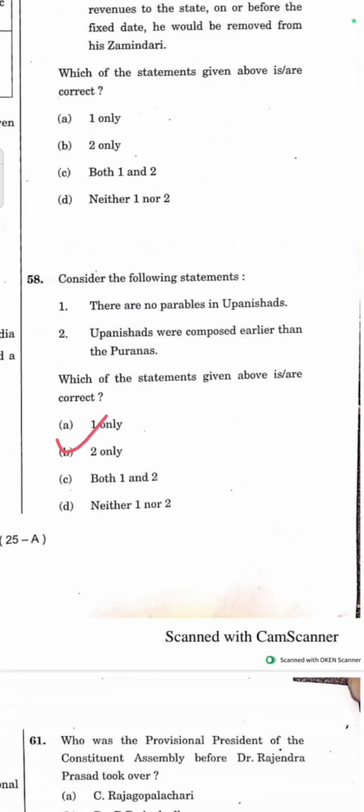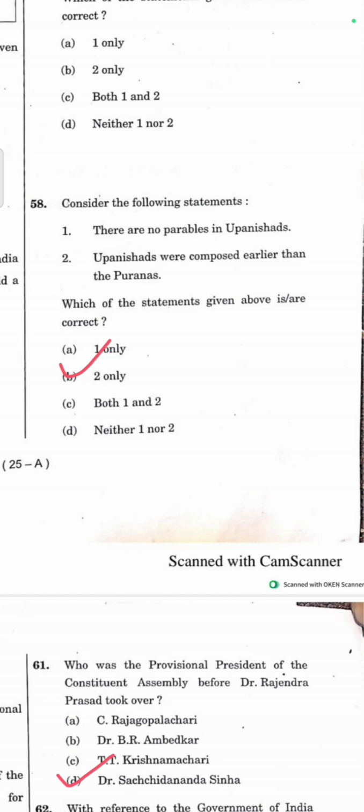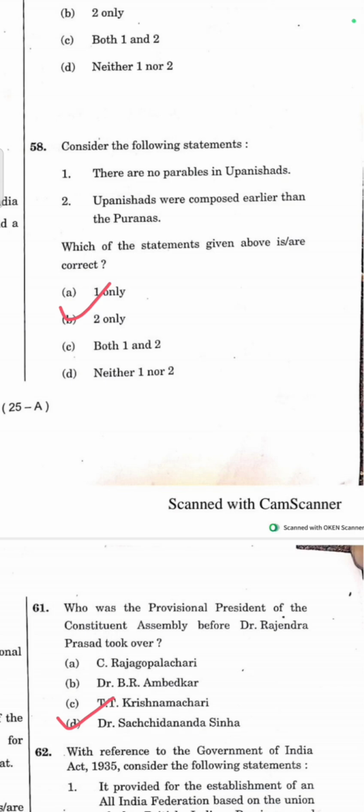Then question number 58. Consider the following statements. There are no parables in Upanishads. This is incorrect. Parables are found in Upanishads. Then, Upanishads were composed earlier than the Puranas. This is correct. Before the Puranas, the Upanishads were composed. Which of the statements given is correct? Option B, 2 only.